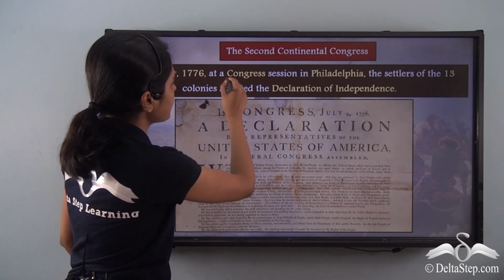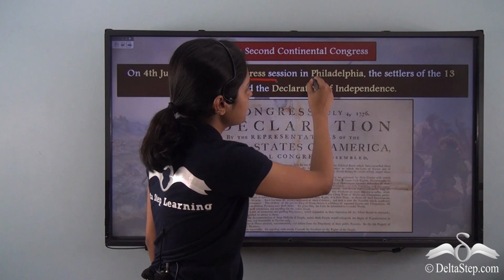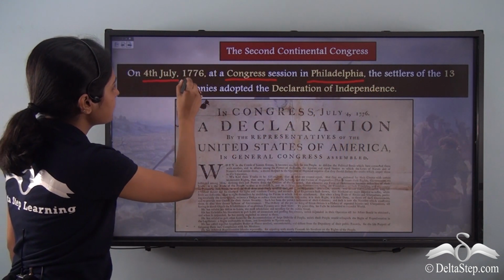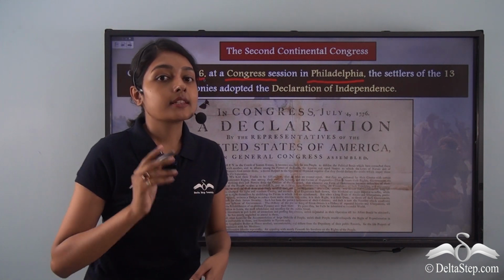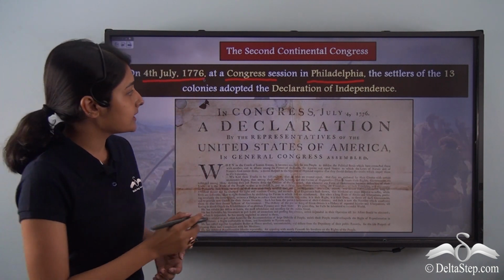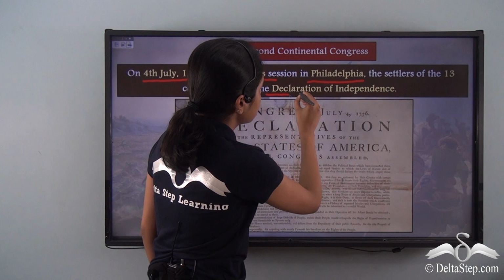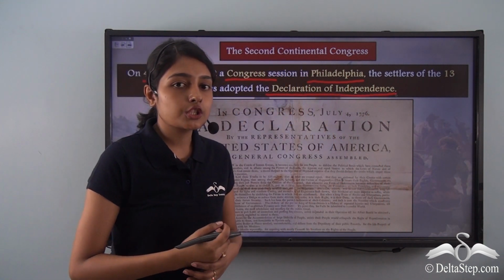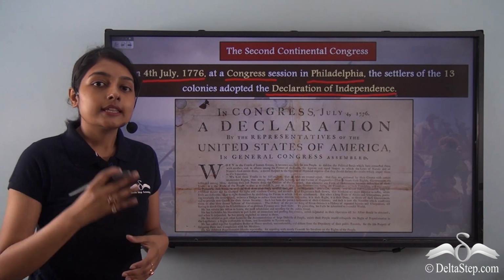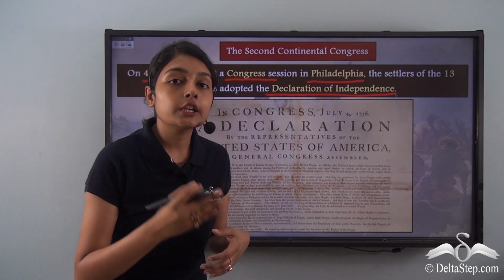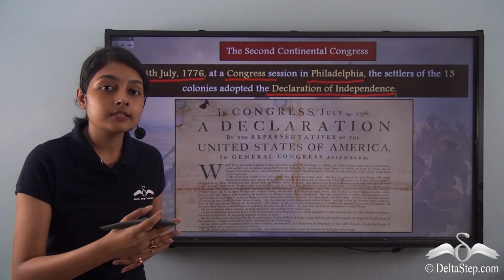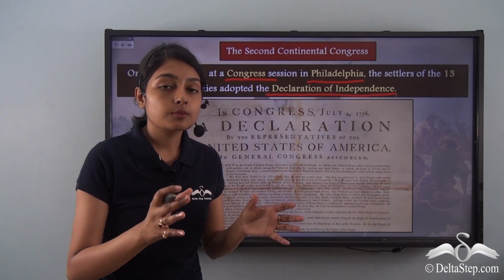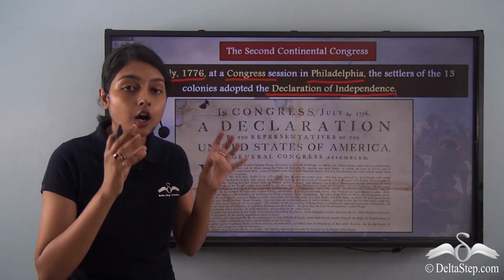At a Congress session in Philadelphia on the 4th of July 1776, the settlers of these 13 colonies adopted the Declaration of Independence. What did this mean? This meant that the 13 colonies were now independent from British colonial rule. These were now independent states of America.